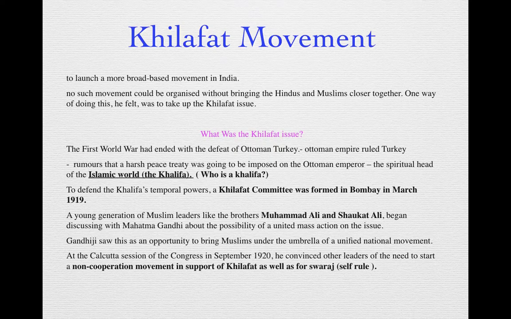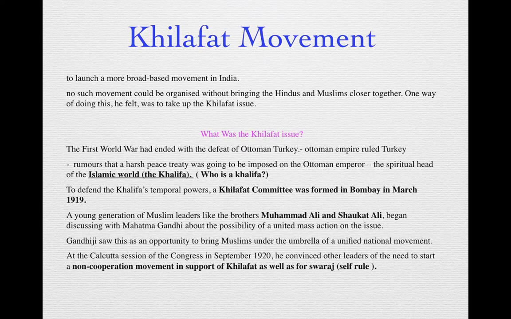So how is this related with India? If you see the Ottoman Empire, the emperor of the Ottoman Empire, the main head, the main king, he was also the spiritual head of the Islamic world. We had a lot of Muslim population in India.